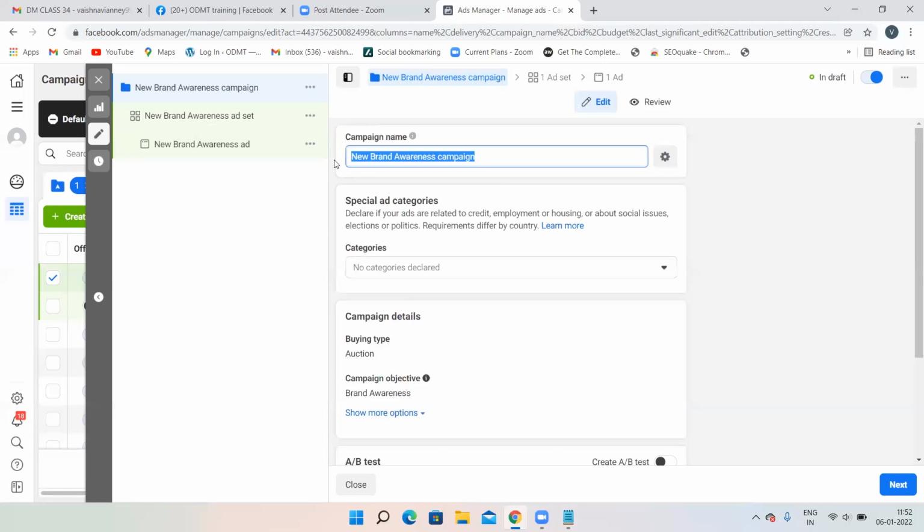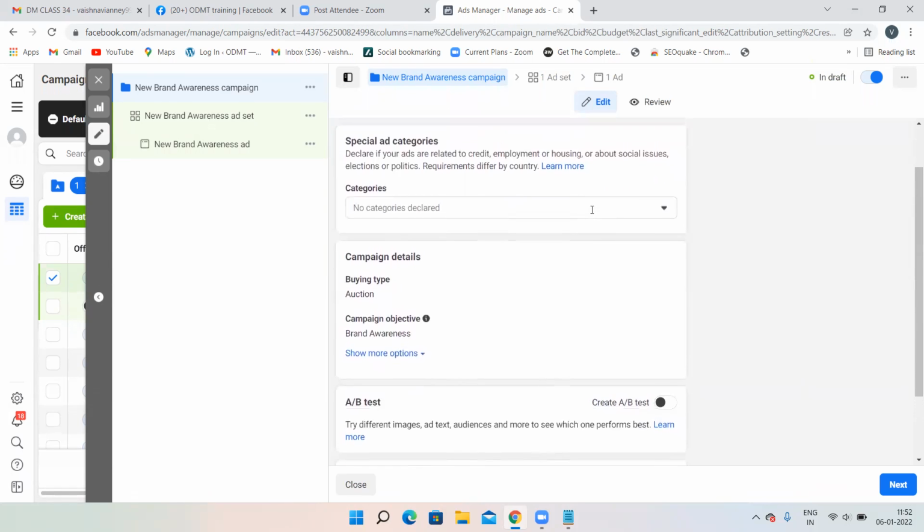So same like search ad and display ad, we have to give the campaign name over here. So I'm giving the campaign name over here. You can give anything. Now, I have given the campaign name. Special ad categories: do not select any of the categories over here.